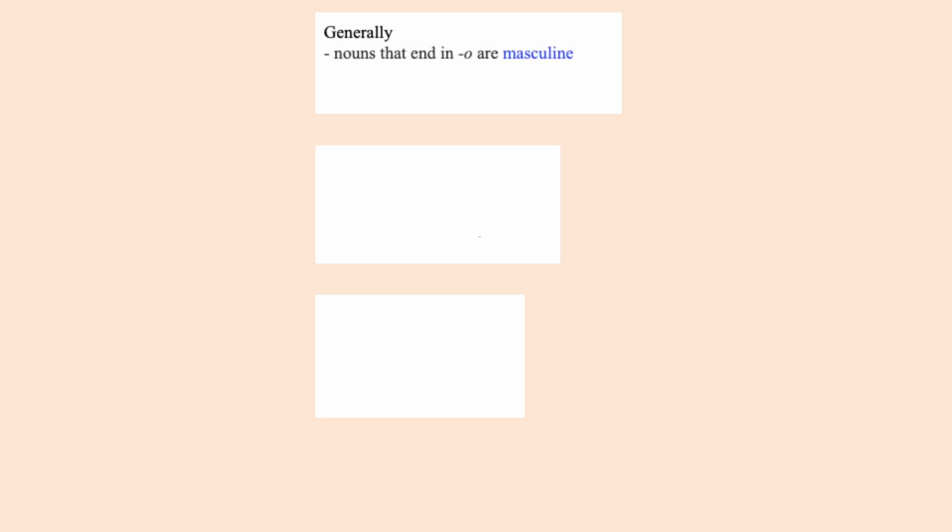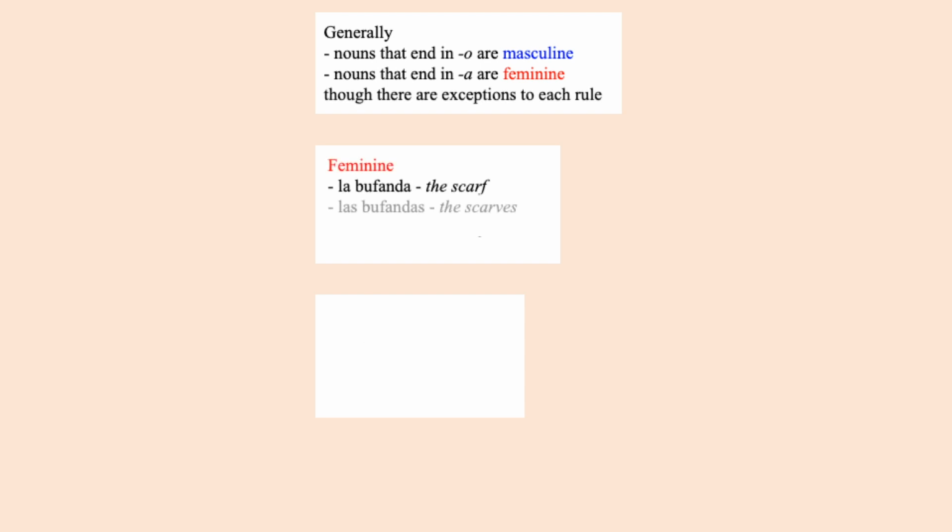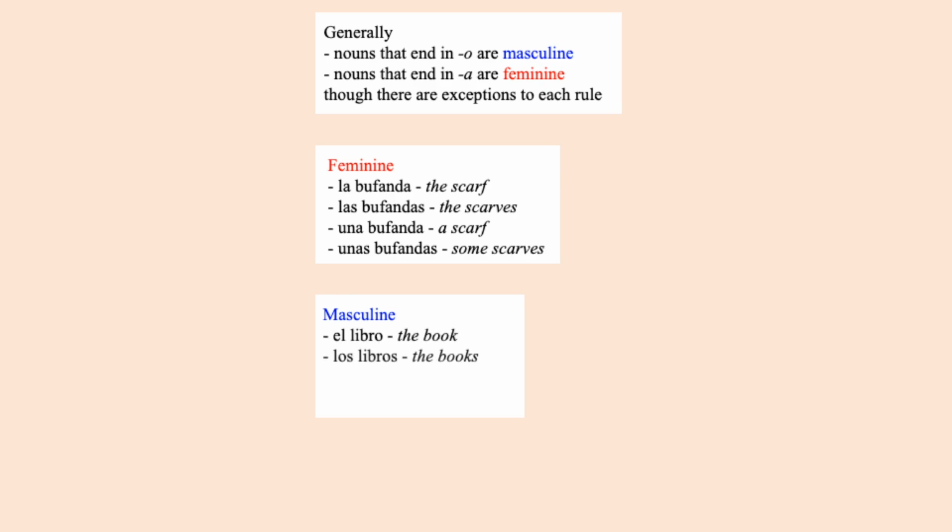Generally, nouns that end in o are masculine and nouns that end in a are feminine, but there are plenty of exceptions to each rule. For a feminine noun, we have la bufanda, las bufandas, una bufanda, unas bufandas. For a masculine noun, we have el libro, los libros, un libro, unos libros. And notice that the definite and indefinite articles correspond to both the gender and number of these nouns.